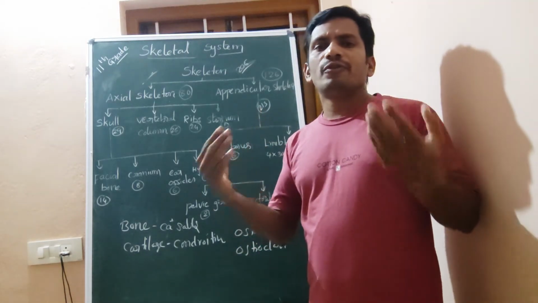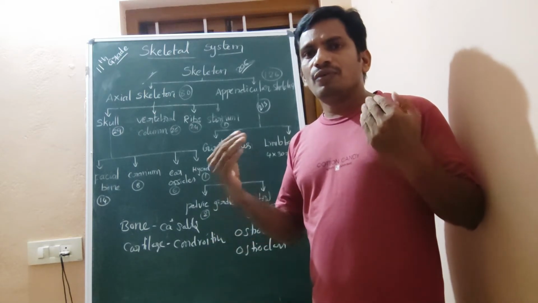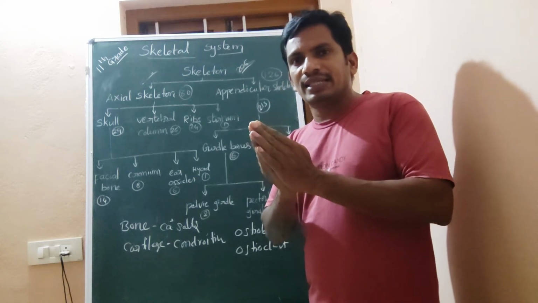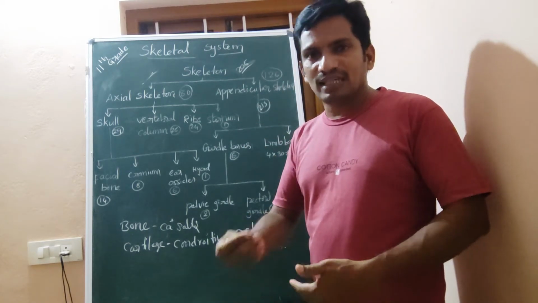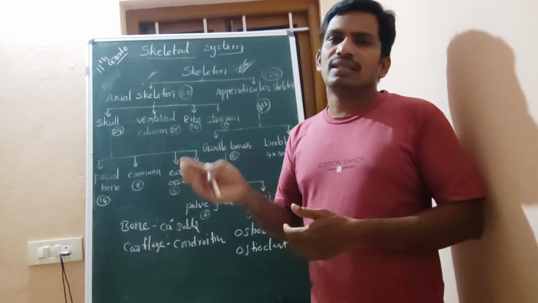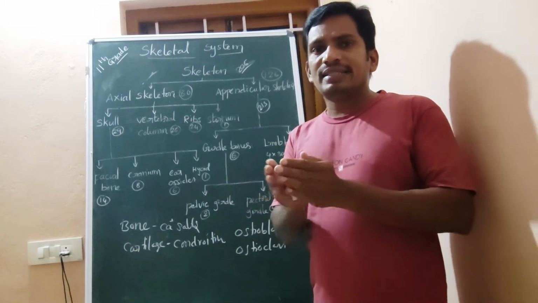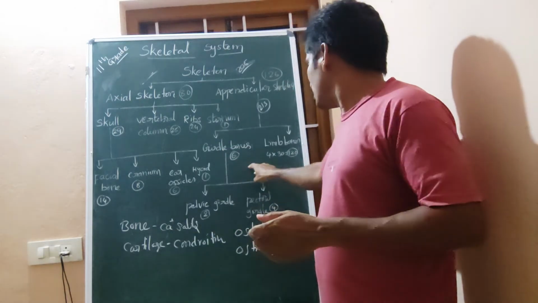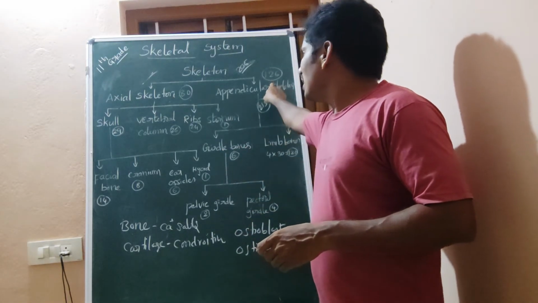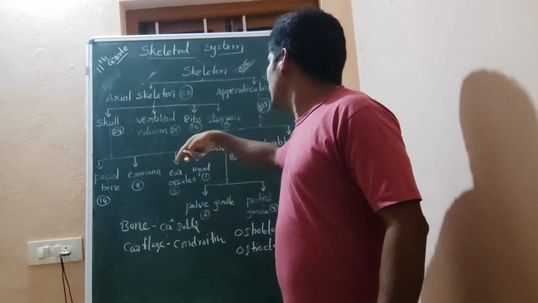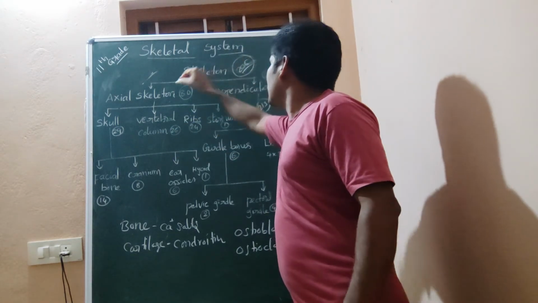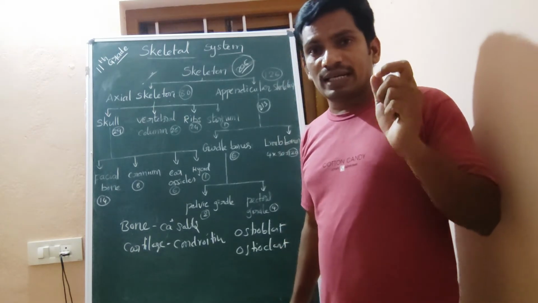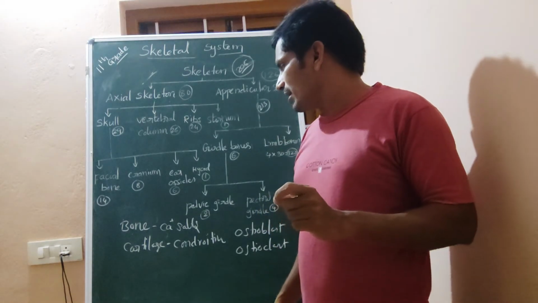We have fore limbs and hind limbs. Each fore limb has 30 bones, 30 plus 30, 60, and the hind limbs or legs have the same, 30 plus 30, 60. Then 60 plus 60, 120, plus girdles 6, together 126. 126 plus 80, these together make 206 bones. Our skeletal system consists of 206 bones, right?